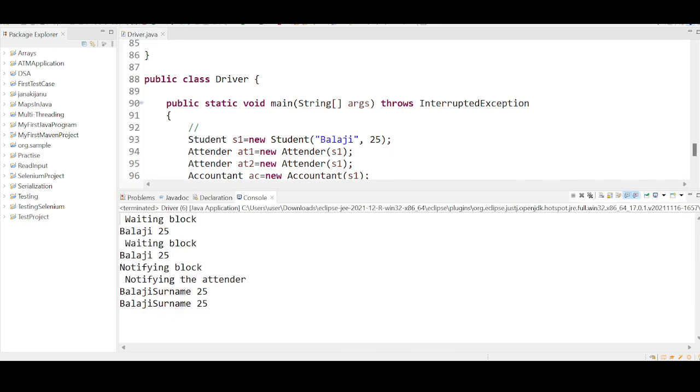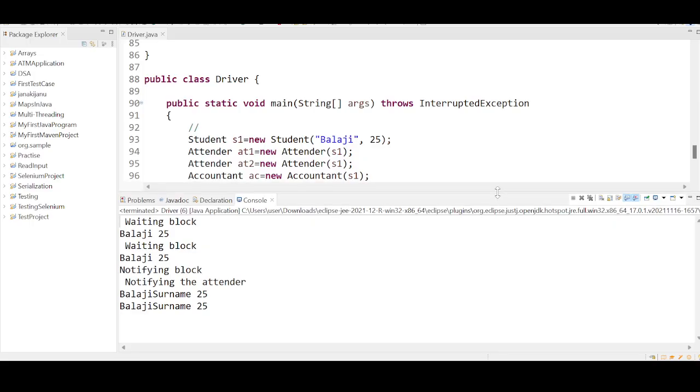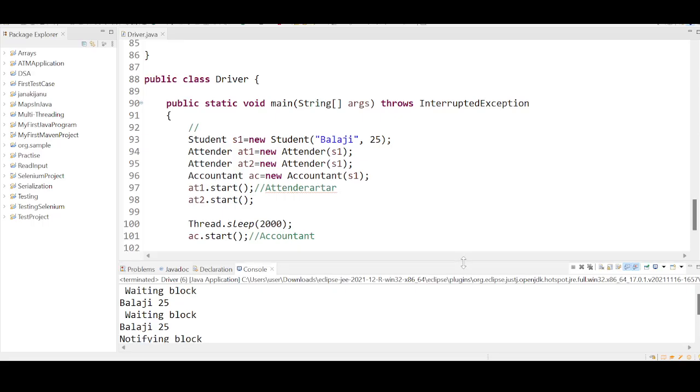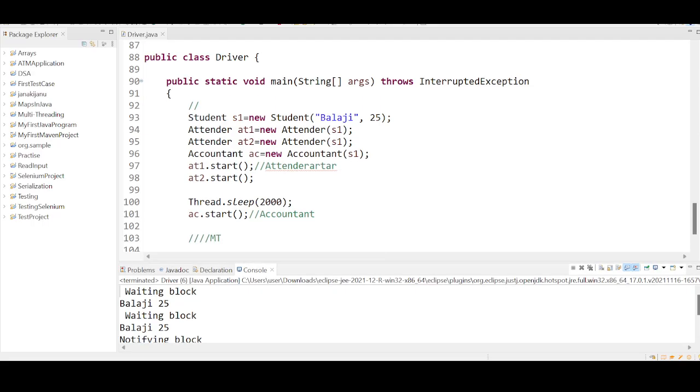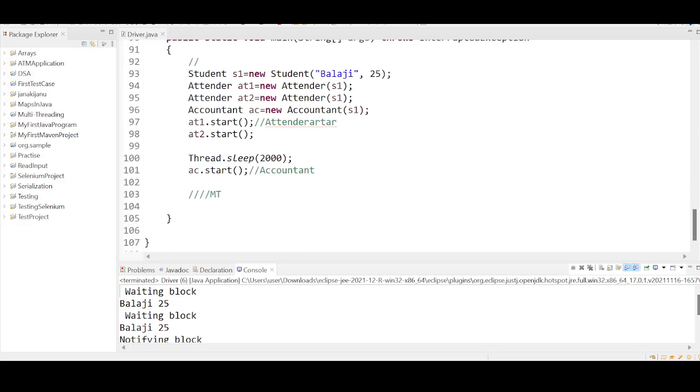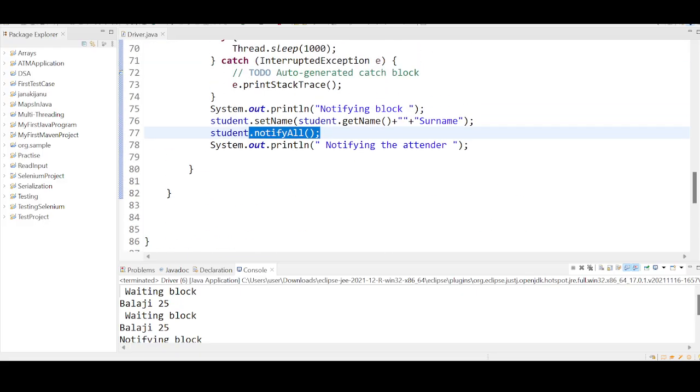Are you able to follow? So you can simply make it a timed wait now. Instead of a normal wait, you can make a timed wait. We can make a timed wait also, no issues, but we are trying to understand the importance of the notifyAll method. Since we are now dealing with only 2 threads, no issues.